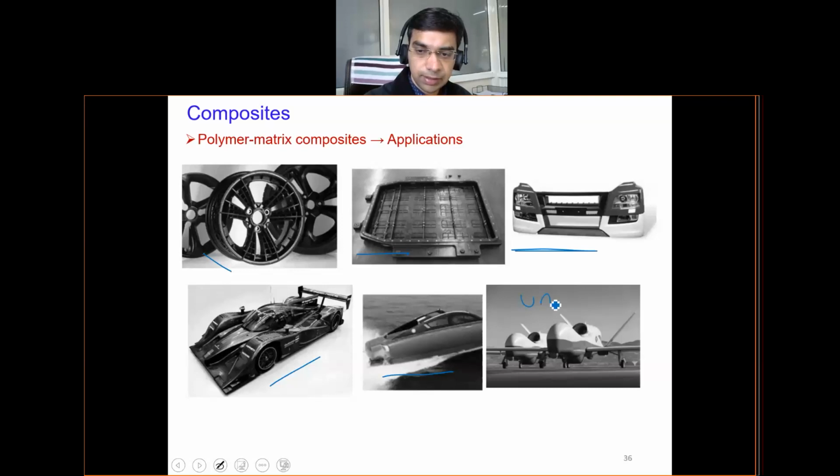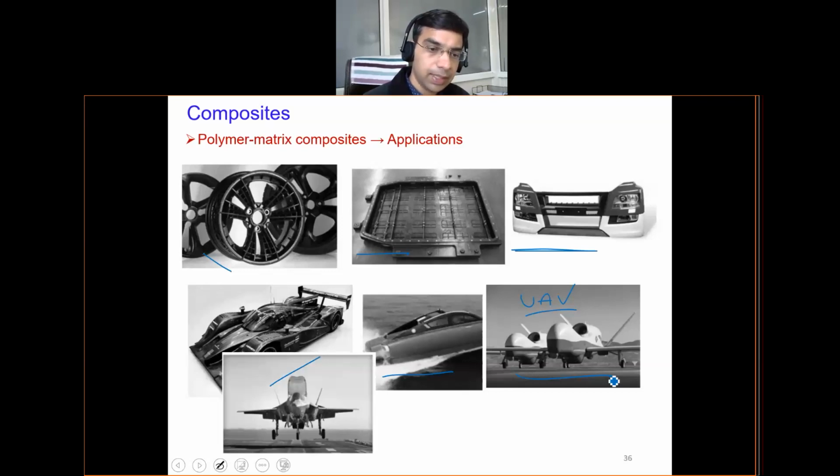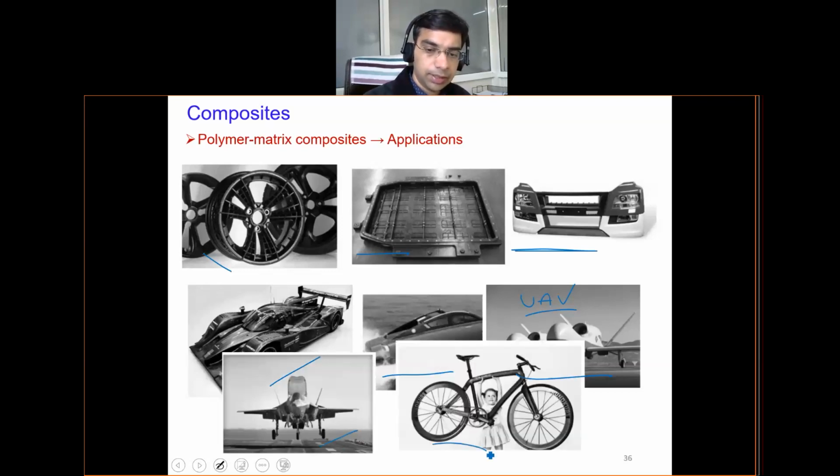These are UAVs, that is, unmanned aerial vehicles. All these are made up of composite materials. They are light in weight with good strength. Military aircraft and this type of bicycles that I already discussed. This photograph shows that even a small kid can pick up this full-sized bicycle. It is so light in weight, but at the same time the cost will be very high.